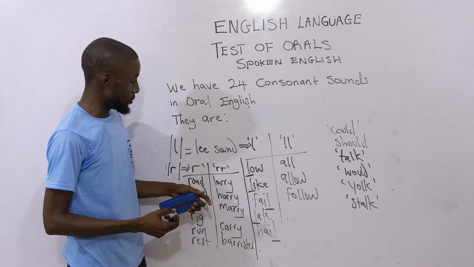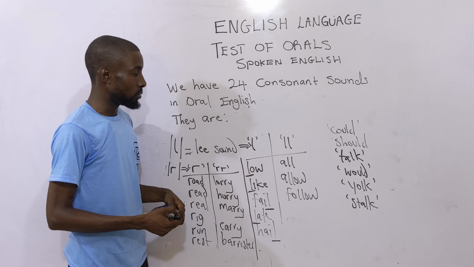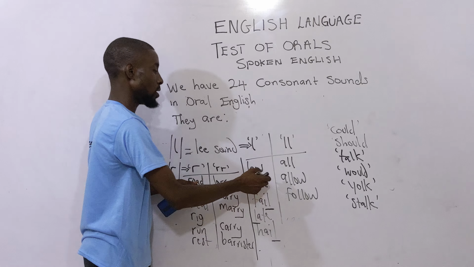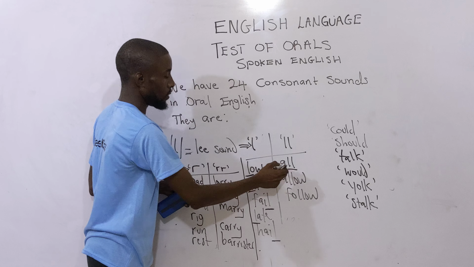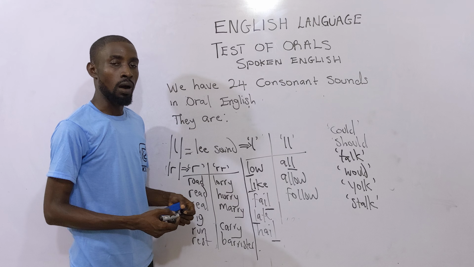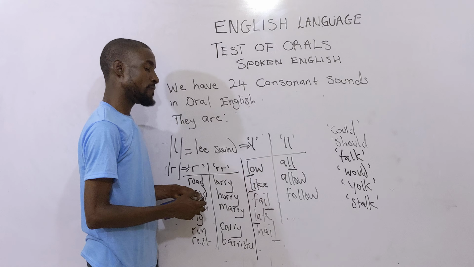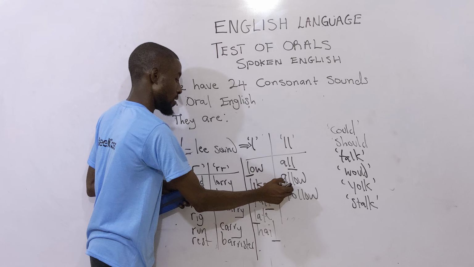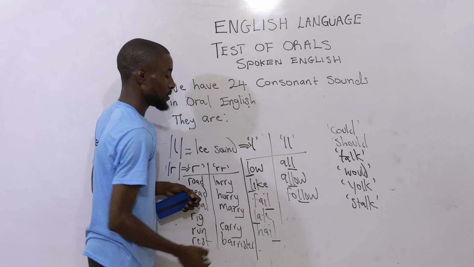Then we can have double L, like all. Then what about allow? Then fellow.